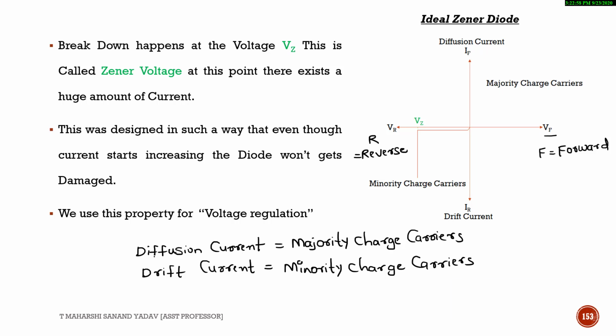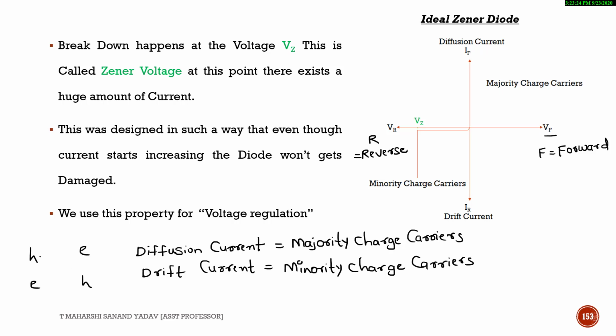Diffusion is because of diffusion of majority charge carriers from P to N, and the same concept, if majority charge carriers move from N to P, there exists a current which is nothing but diffusion current. If you see, the majority carriers in P type are holes, minority are electrons, and majority in N type are electrons, minority are holes.